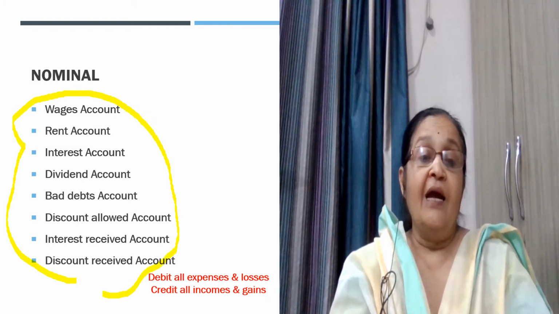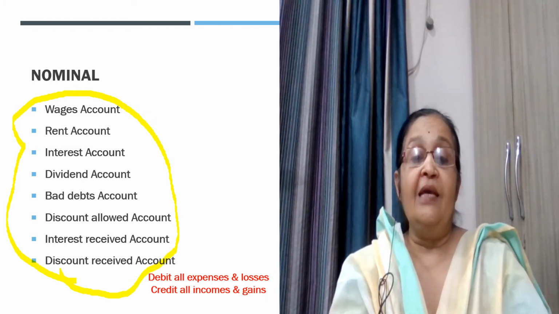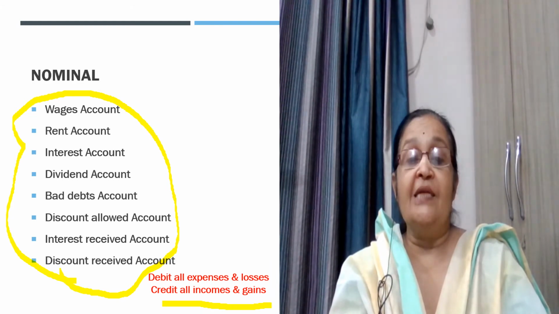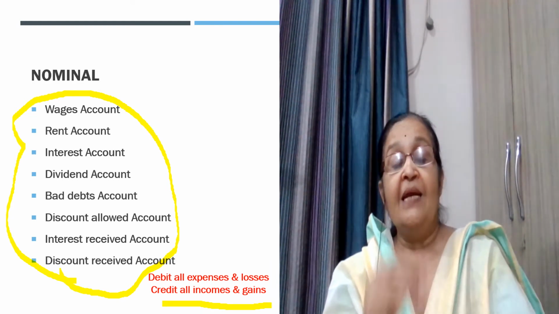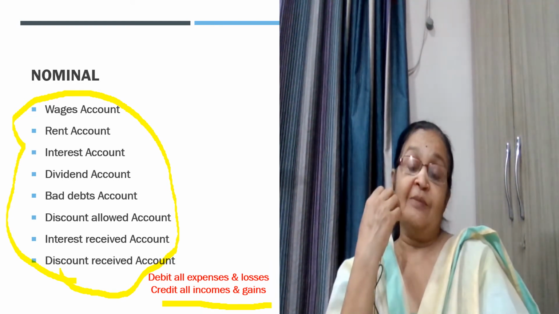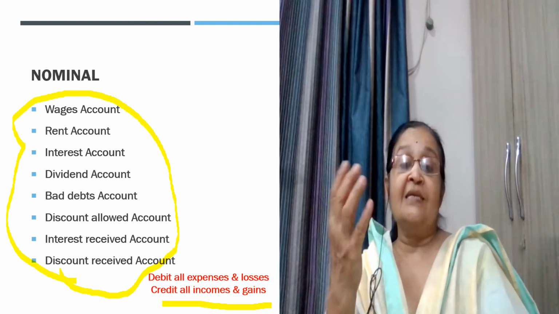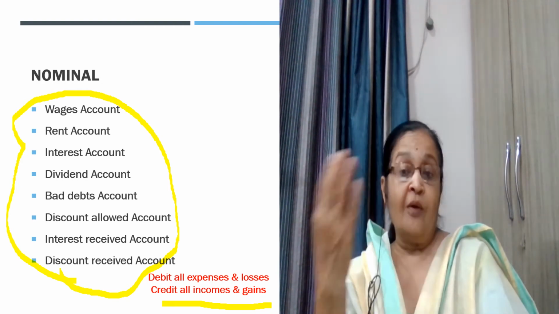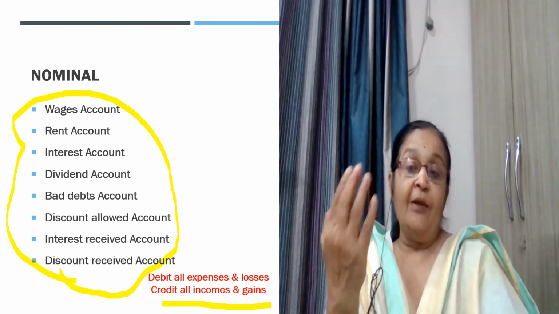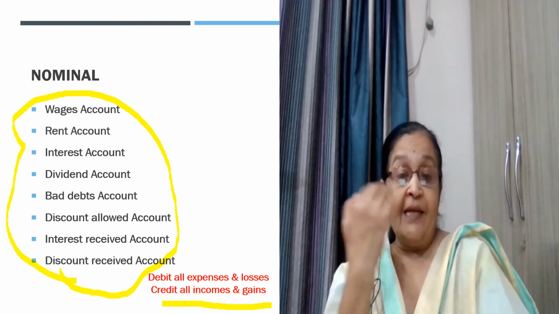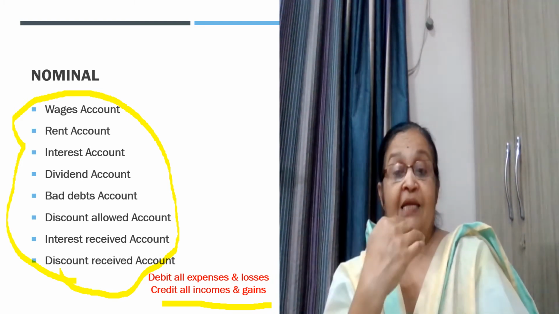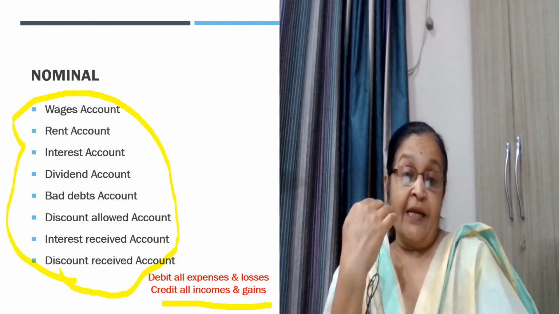These are the items and we apply the golden rule, that is, debit all expenses and losses and credit all incomes and gains. Means if we are incurring expenses or if we have suffered a loss, we will be giving a debit to it, and if we are getting income or we are gaining something, we will give a credit to it.